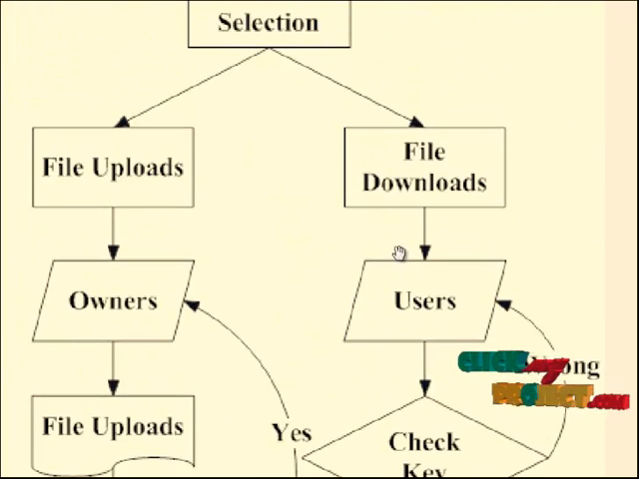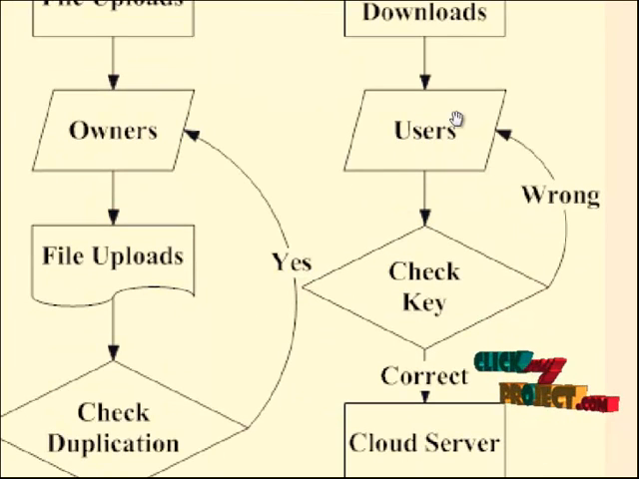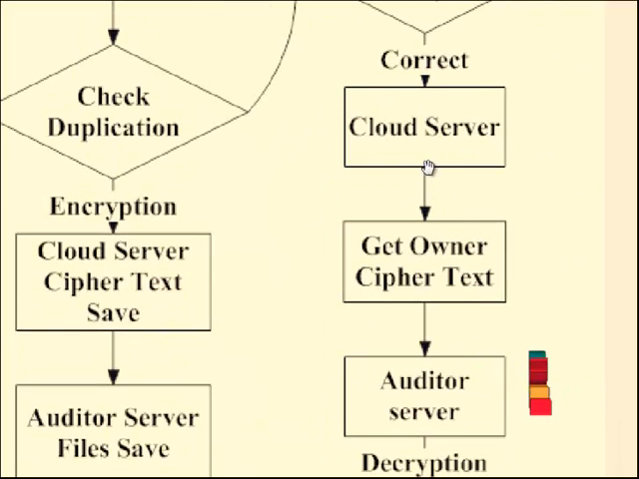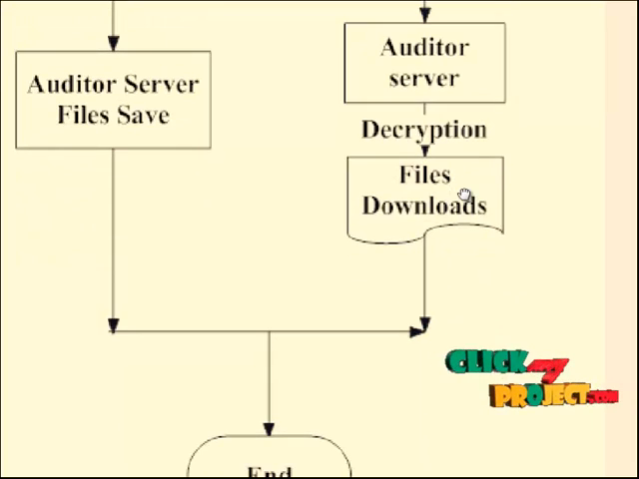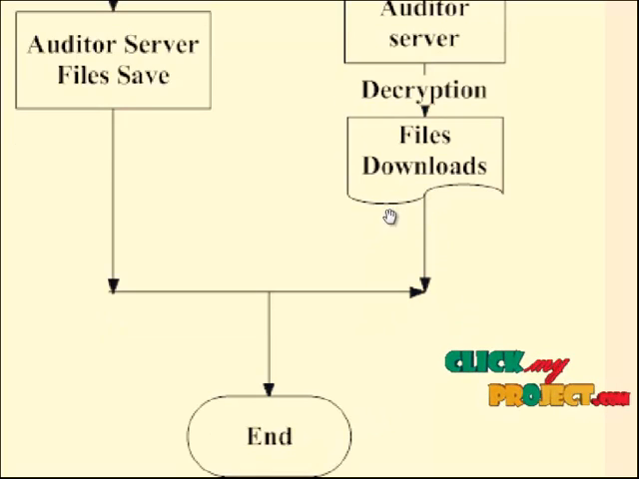Now we discuss the users entry. For file download, the user's ID and password are checked again by the cloud server. If correct, it goes to the next process. If wrong, it returns to the user section. The cloud server returns the ciphertext to the owner, and the owner names are sent to the auditor server. The auditor server gives the decryption, meaning the partial files. The partial files are given to the file download, which produces the original plain text, and then the process ends.